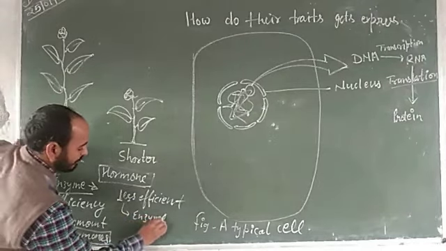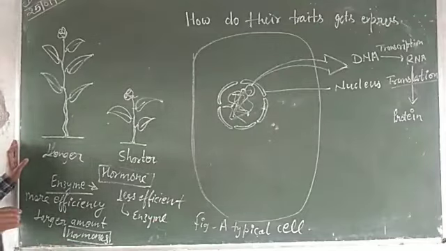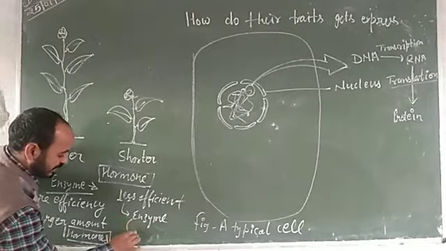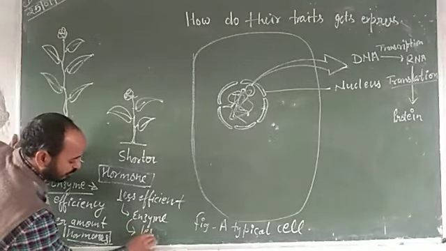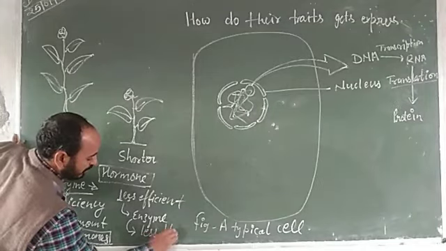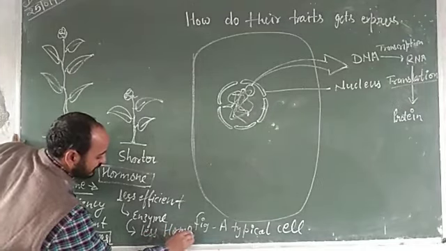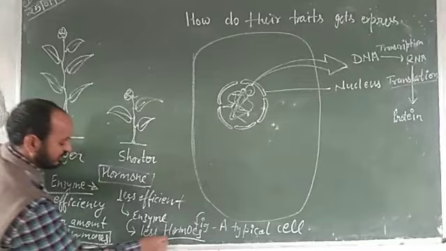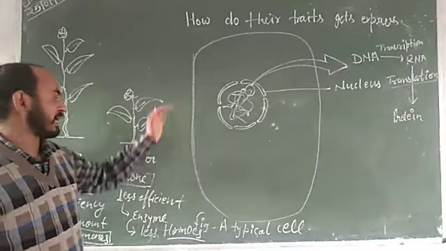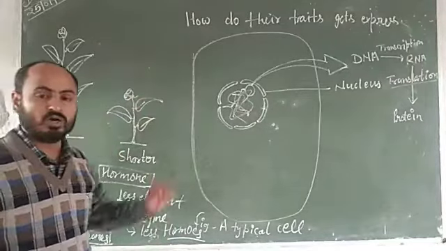These enzymes are less efficient. It means they synthesize a lesser amount of hormones. As a result, the plant height becomes shorter, not so long.